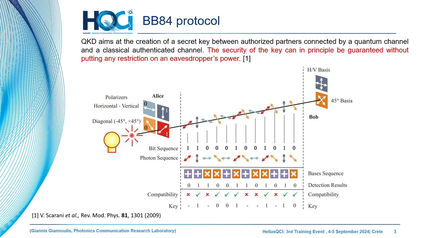When Alice and Bob use different bases, for example Alice prepares qubits in the X base and Bob measures in the Z base, then these registered clicks cannot be used and they will not be part of the symmetric key. At the end, the key sequence, as you can see in the last row of this figure, is the final key that has been distilled and can be securely used for the needs of symmetric encryption.